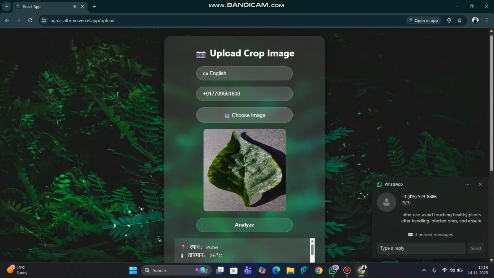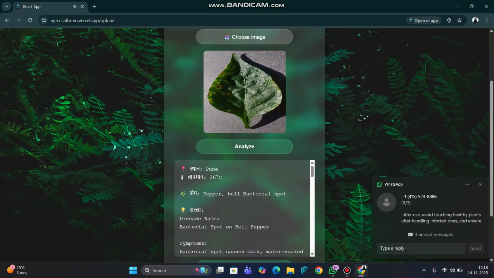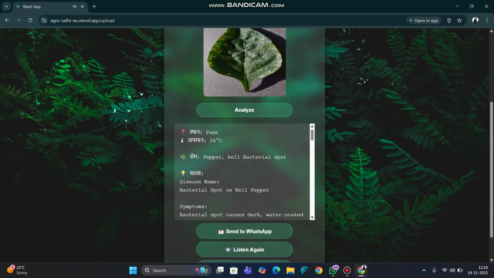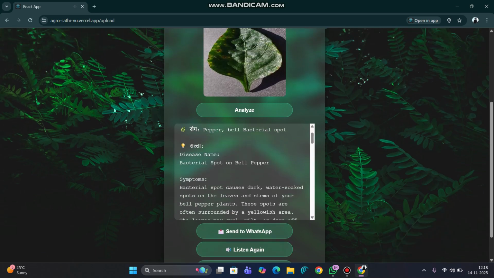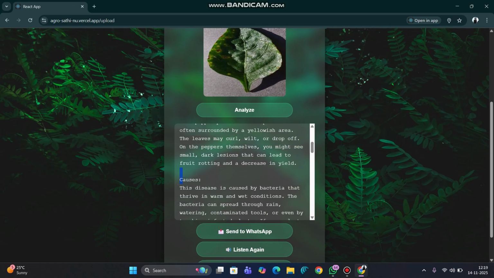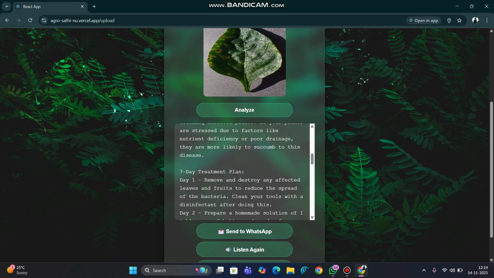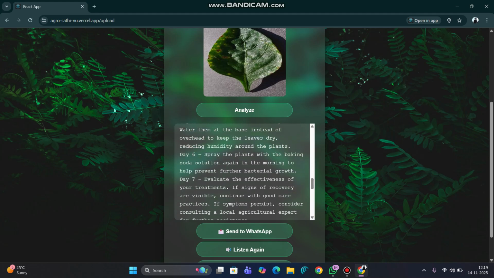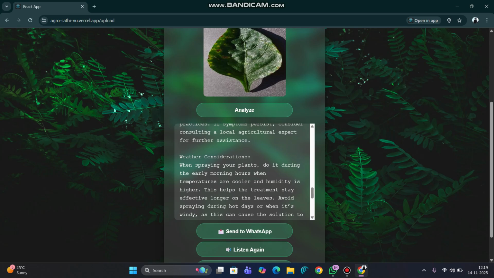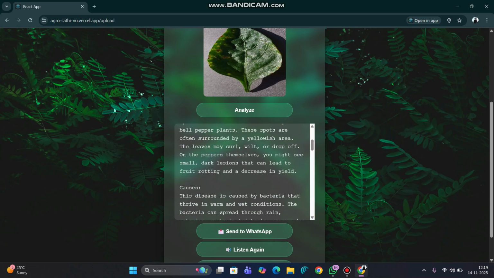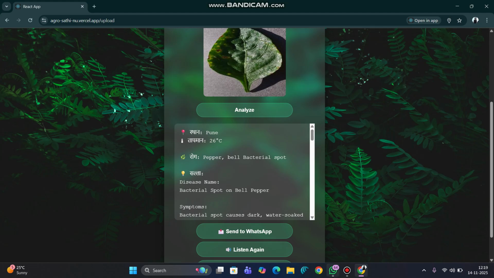Location Pune, and temperature 26 degrees Celsius. Okay, so it gave the response: it gives the disease name, symptoms, causes, and a 7-day treatment plan. So it's day one, day two, day three, day four, day five, day six, day seven, and a special advice considering the weather and the preventive measures for it. All the response is already sent to our WhatsApp.